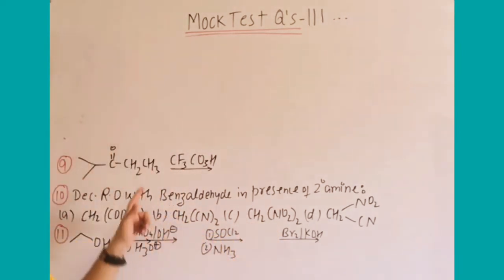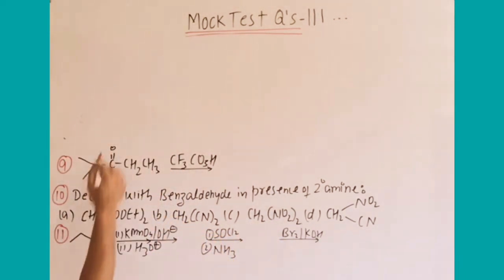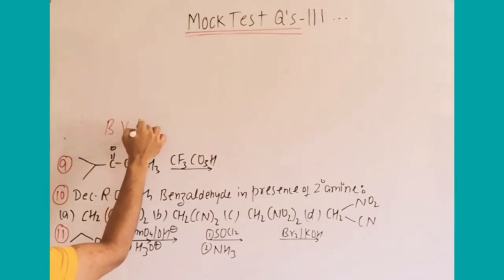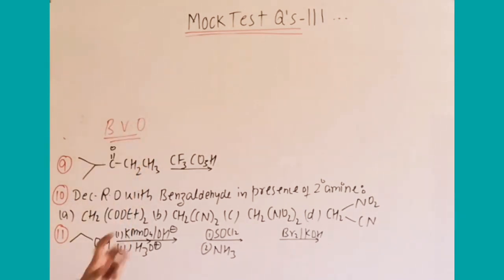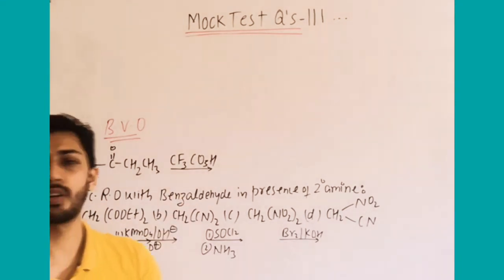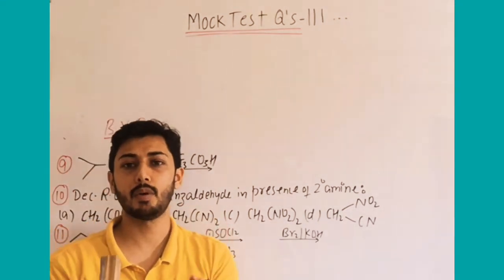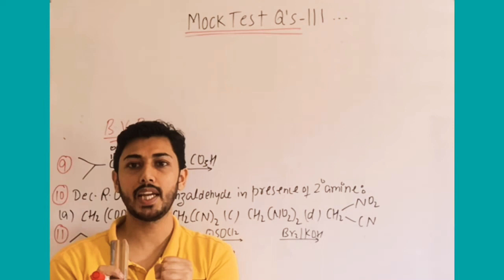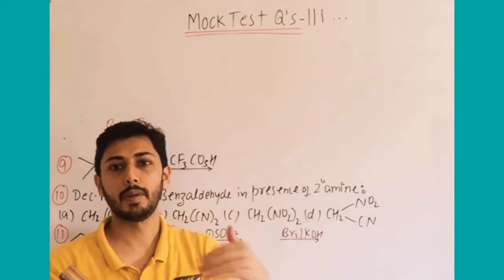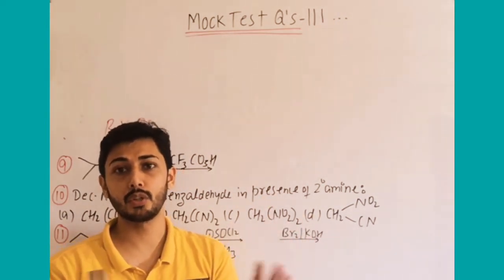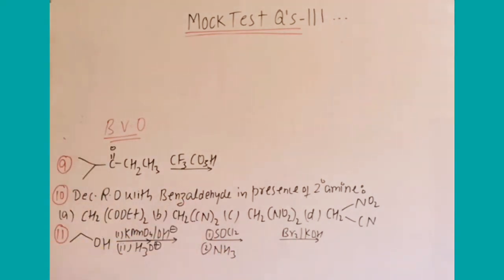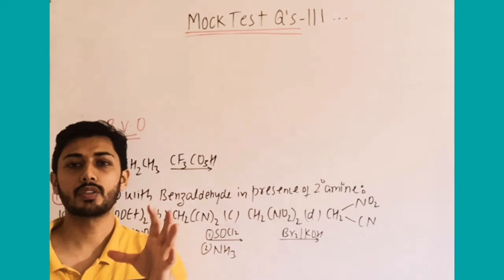So which reaction is that, if you remember? Ketone with peroxy acid, it is Baeyer-Villiger oxidation. Okay? I am not explaining everything here because time factor is very important. I always try to keep it very tight so that you can go to a particular mock test whatever I have discussed. If you have gone through it, it's very good. Otherwise, okay. So in this reaction, if you remember, we take ketone with peroxy acid.